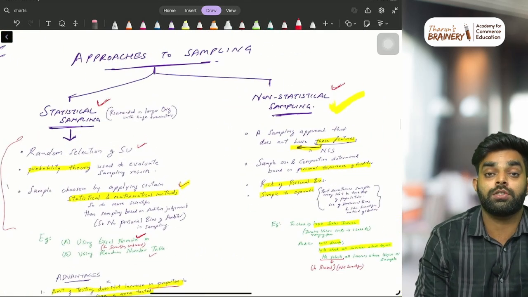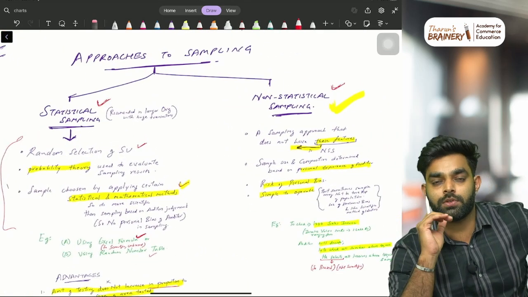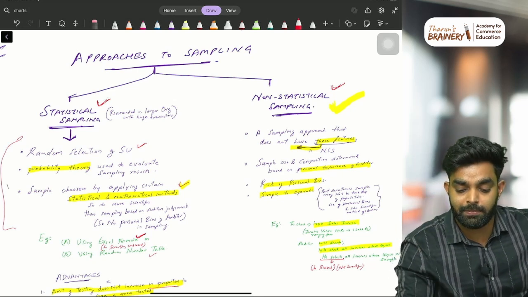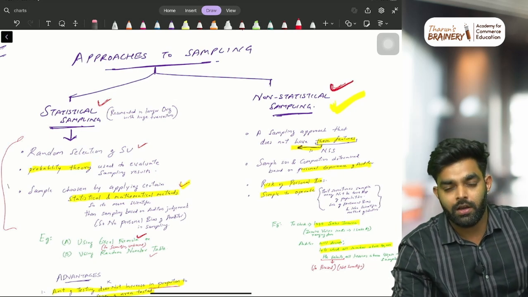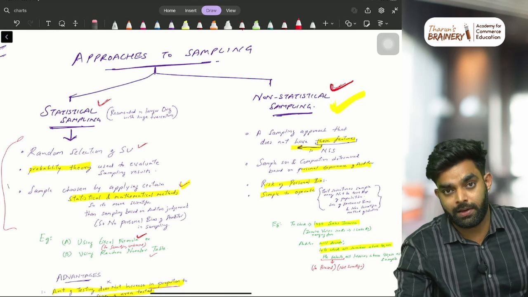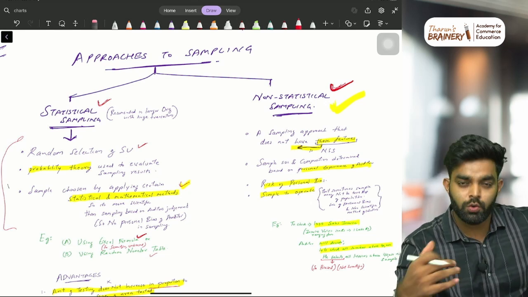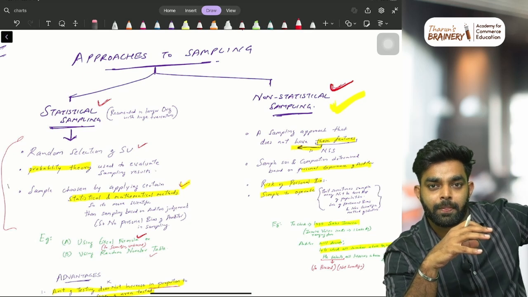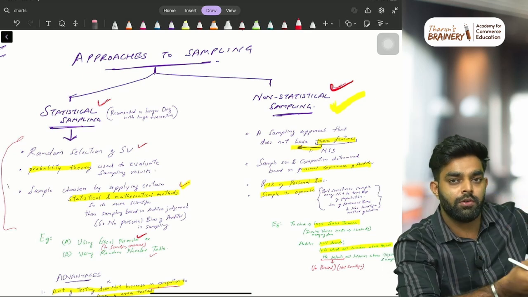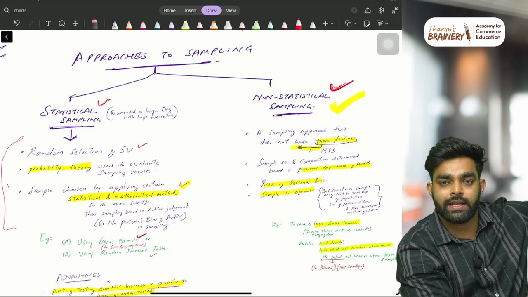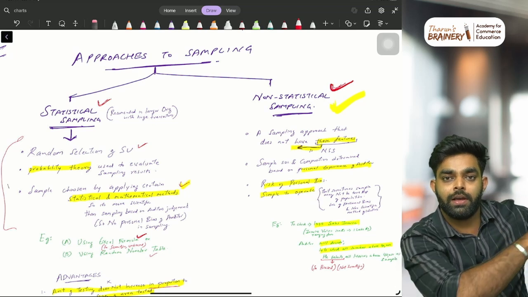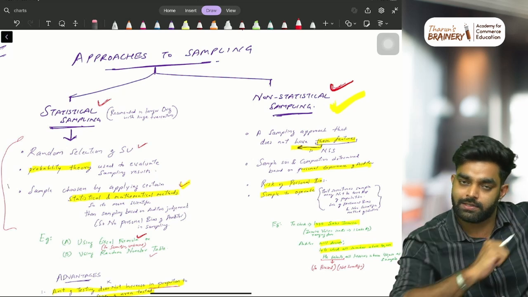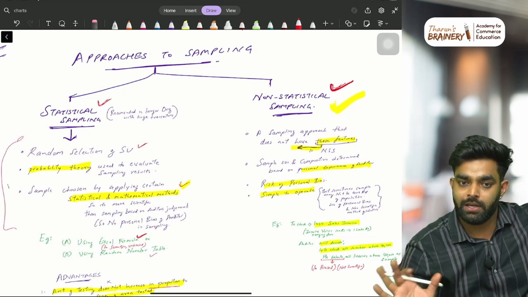Then approaches to sampling. Sampling has basically 2 approaches. The first approach is statistical sampling and the second is non-statistical sampling. What do you mean by statistical sampling? Say 10,000 bills are there. You have 2 options. Because anyways you cannot check 10,000 bills, you will pick like 50 bills. So randomly you can just go and pick 50 bills. No technique, nothing is actually being used.